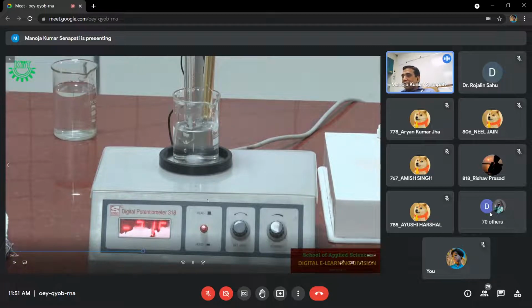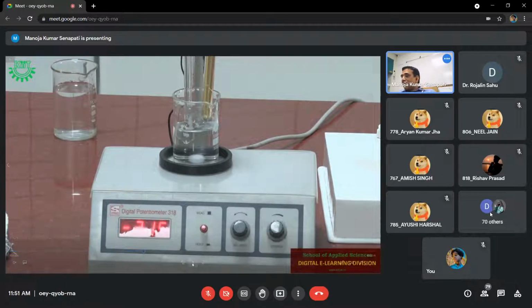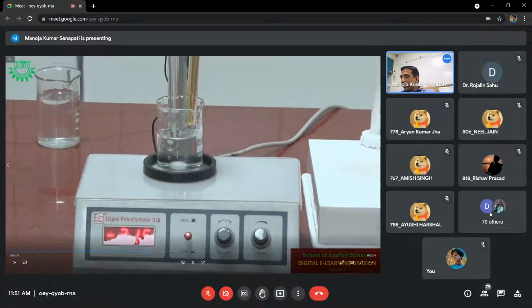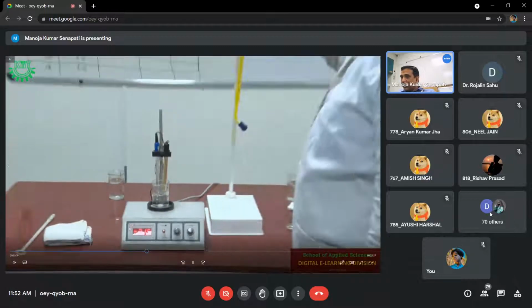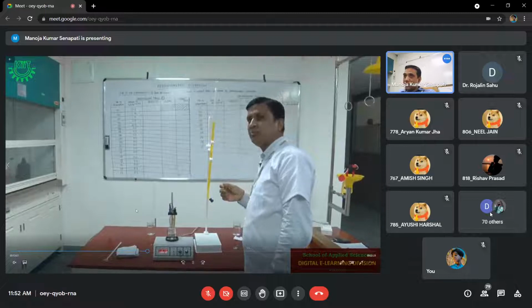Okay. Now you see, we have not started the titration. We have only taken the potassium dichromate solution. So at the very beginning of the titration, you adjust the EMF of the solution to 0 by using this knob. This is your state 0 now. It's clearly written state 0. By using this knob, make the EMF of the solution adjusted to 0.